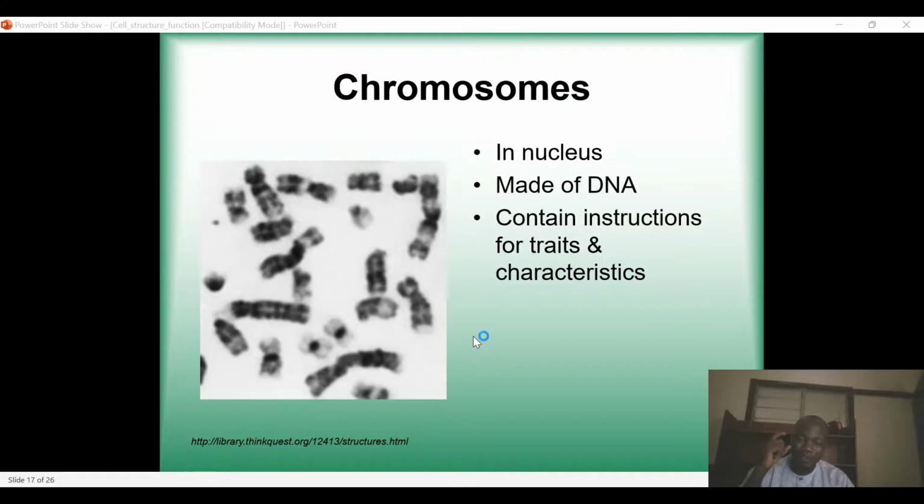If you take the DNA of a particular cell and stretch it end to end, it will reach 6 feet. But because in the chromosomes there is a histone, that histone is what packages, coils, and supercoils the DNA into something very small, and then fits into the nucleus.